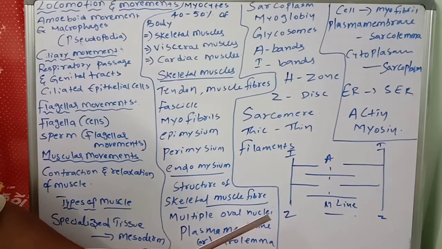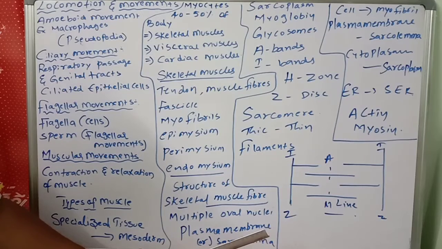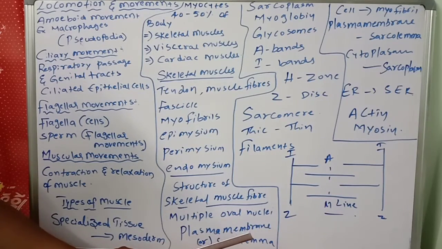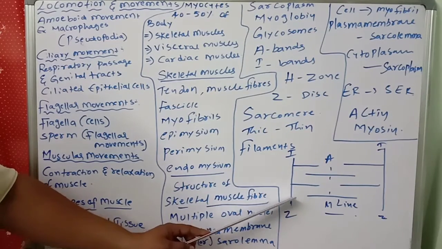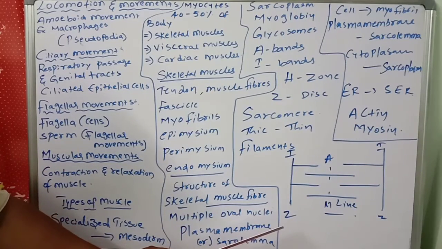The myofibril contains a contractile element, the sarcomere. In between two Z lines is called a sarcomere, which is the functional unit of skeletal muscles. A sarcomere is a region of myofibril between two successive Z discs. It contains one A band with a half sarcomere, and two halves of I bands.